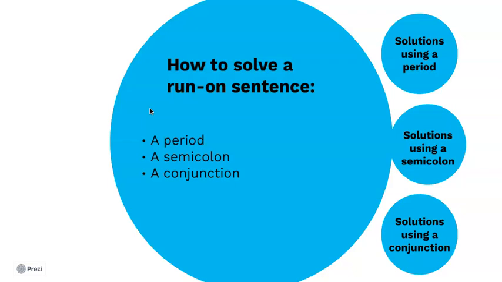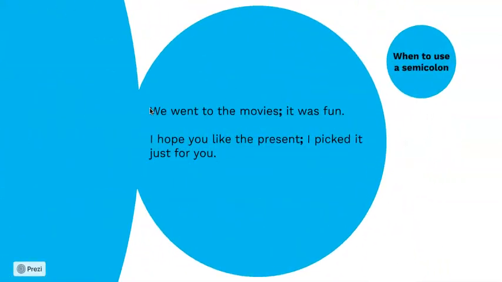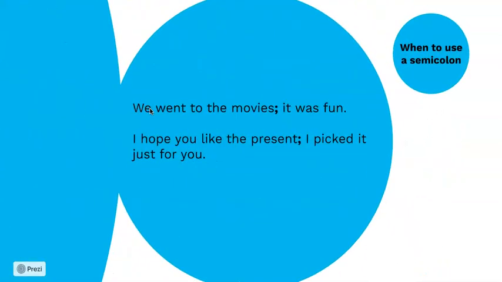Next, solutions using a semicolon. This can be a really helpful way to correct a run-on sentence. It's just important to know when to use a semicolon. So here we have, we went to the movies; it was fun. Technically they're still part of the same sentence, but when you use a semicolon, you can have a complete sentence on both sides of the semicolon. We went to the movies, it was fun: both complete sentences separated by a semicolon makes it okay.